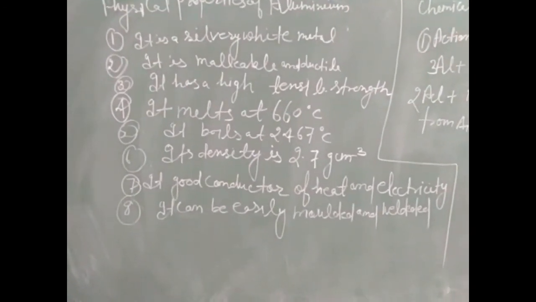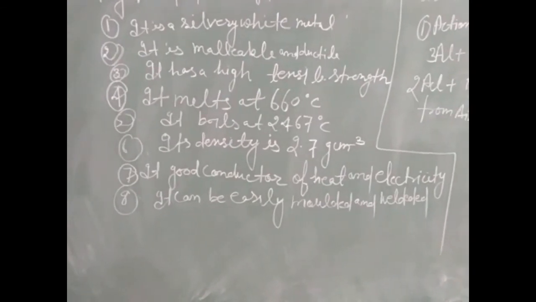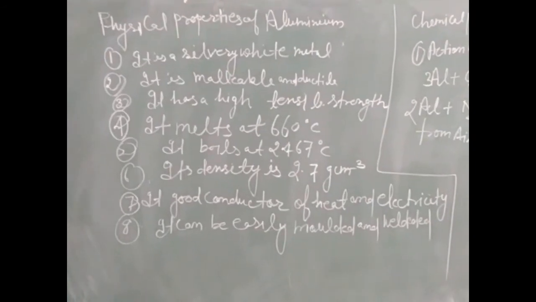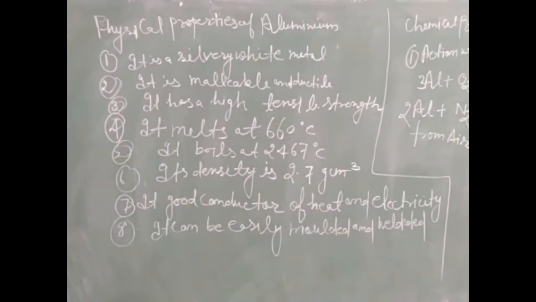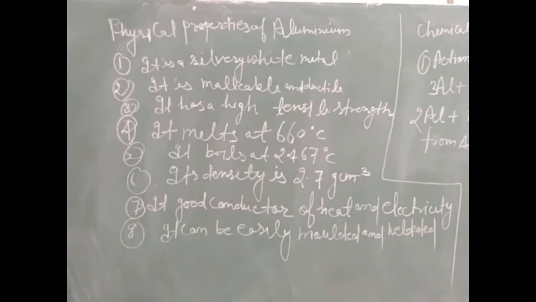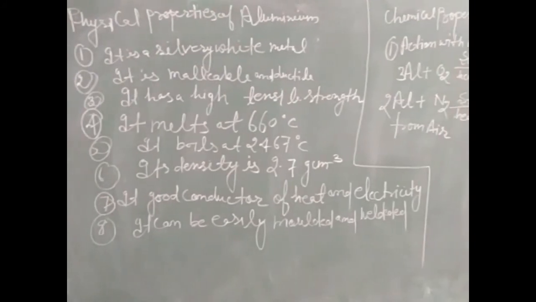It can be easily molded and welded, but it cannot be soldered because aluminium forms an aluminium oxide layer on its surface. That's why it is not easy to weld aluminium by soldering.